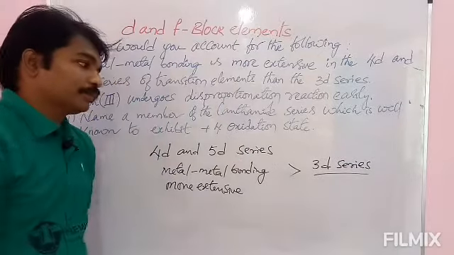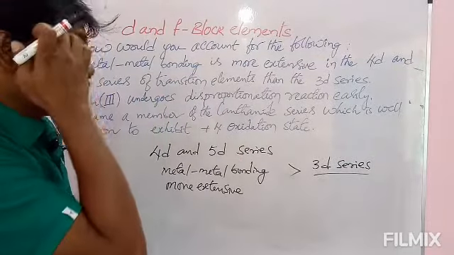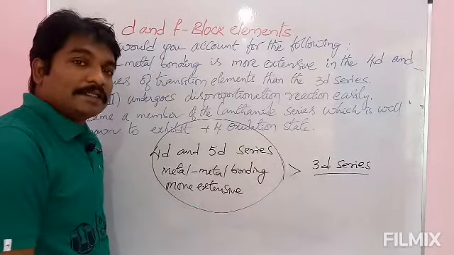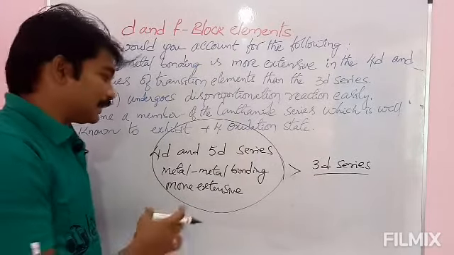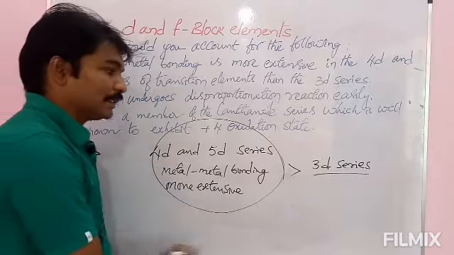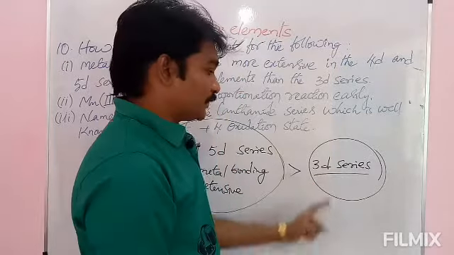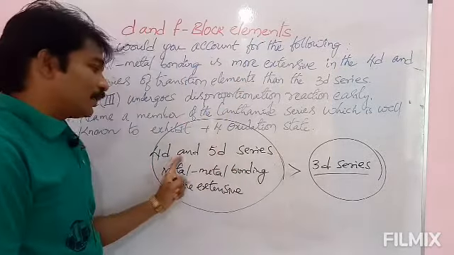The simple reason is that shielding is low, or you can say shielding is less, in the case of the 4d and 5d series compared to the 3d series. The shielding is more in the case of 3d, and low in the case of the 4d and 5d series.